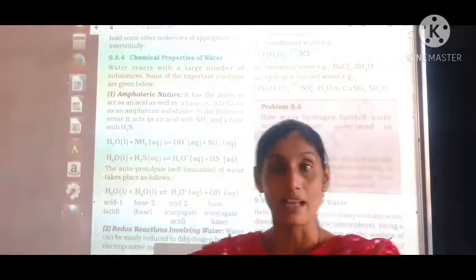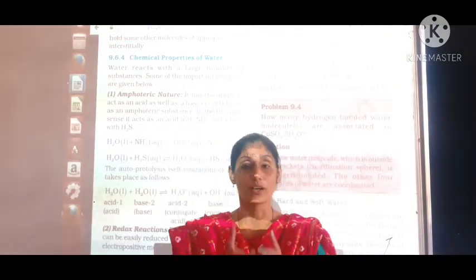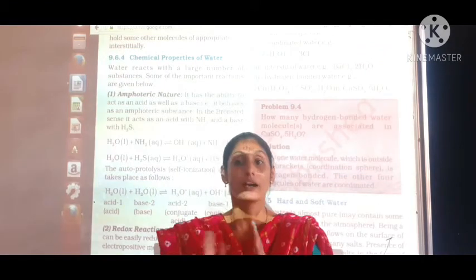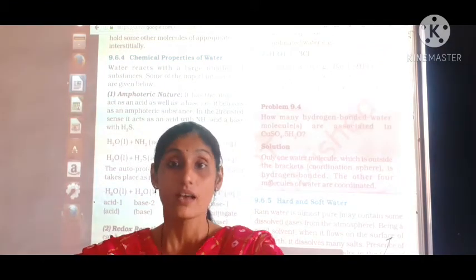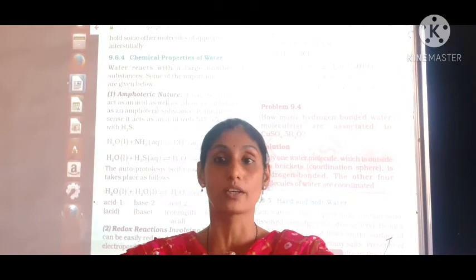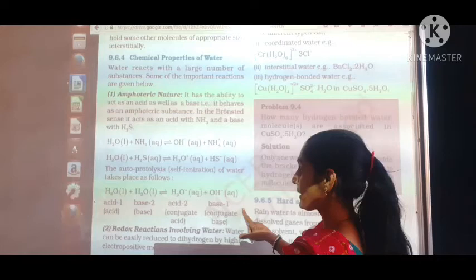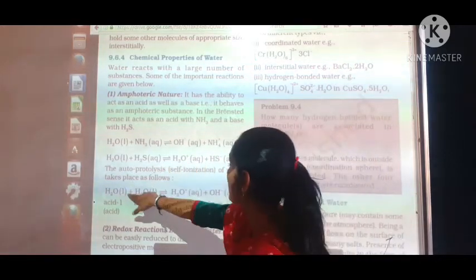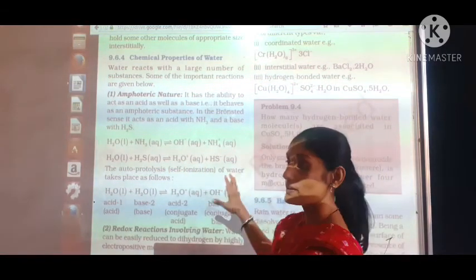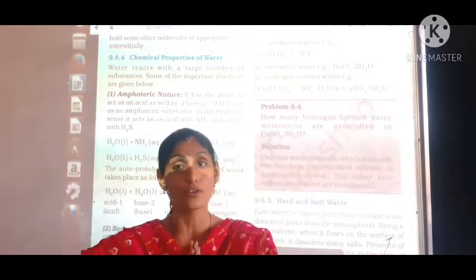You can write that in the self-ionization of water, one water molecule acts as an acid and another water molecule acts as a base, and whenever both water molecules react, they form a conjugate acid and conjugate base. So that whole reaction is known as autoprotolysis, or self-ionization of water.